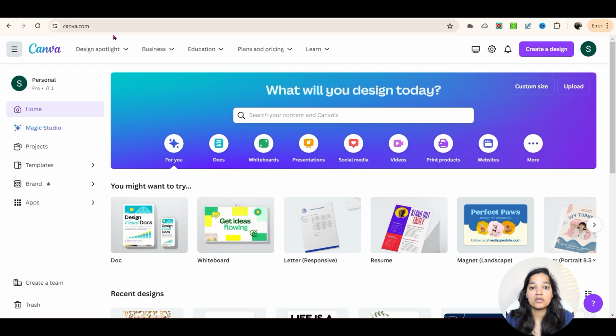So the first important thing is, how do we create the ebook? There are a lot of online tools available that you can use to write your ebook, but I won't recommend just copy pasting from those tools and creating an ebook out of that. You can use that as an outline, or to get an idea of what to write, and then you should always add your flavor to your ebook, because it has to sound like you, since you're the one selling it and you're the one writing it.